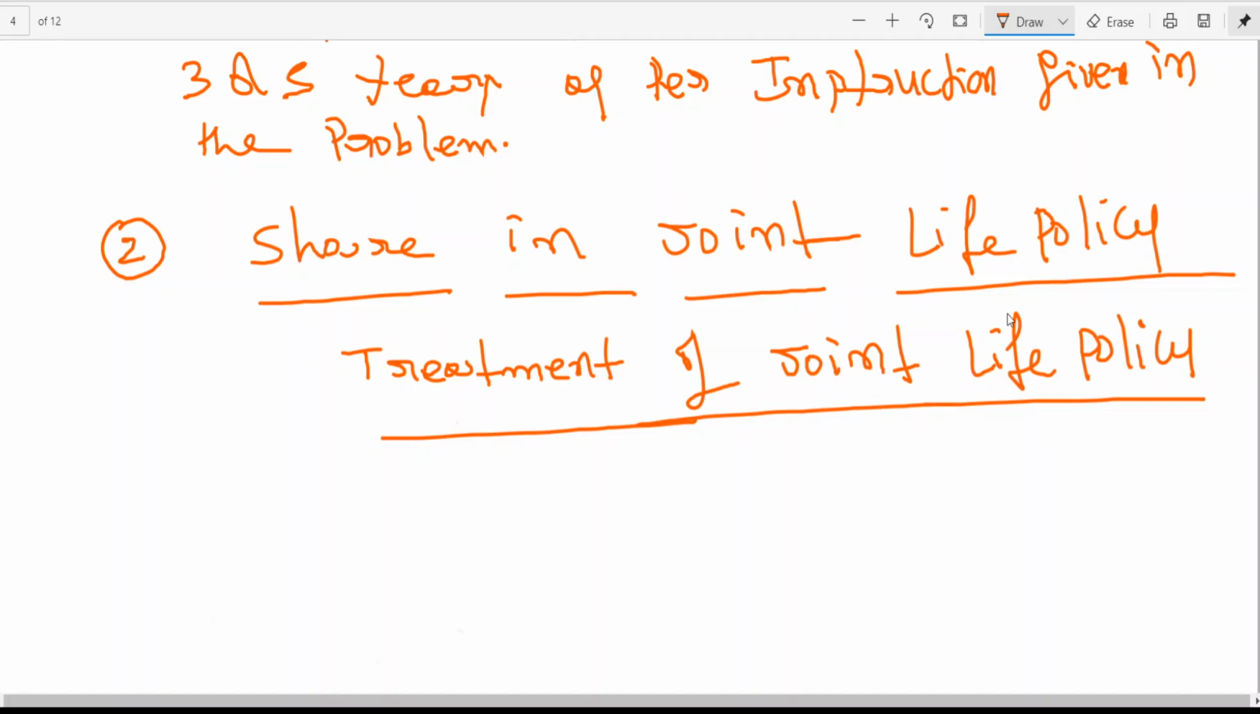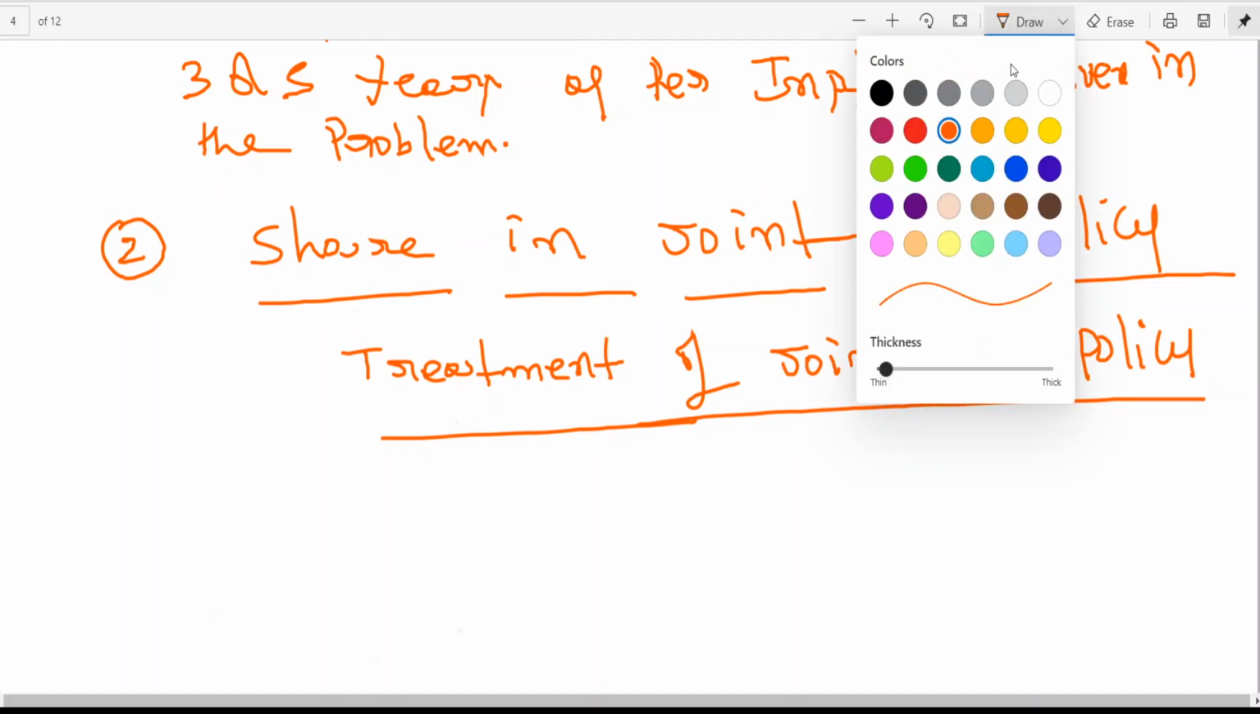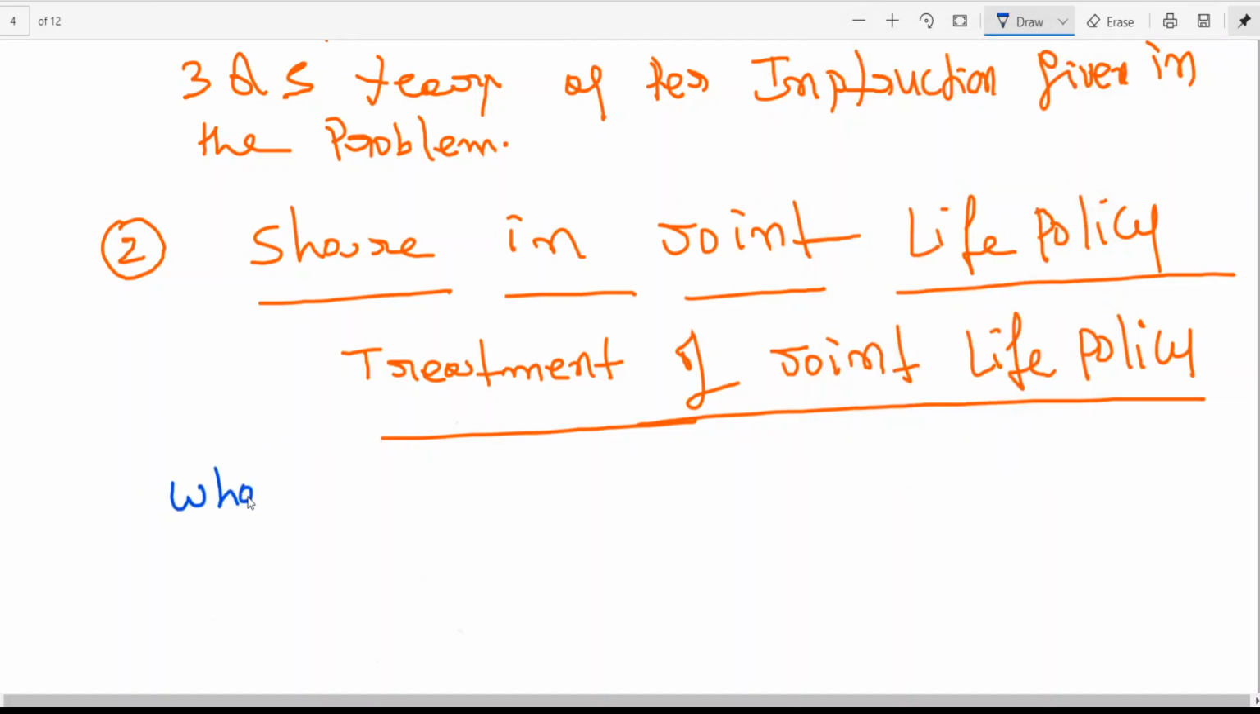Before I go into the treatment of joint life policy, there are a few things I would like to explain to you in today's class. The first thing is, okay, let us see what is joint life policy. A few terms I'll explain before I go into the treatment. So what is joint life policy?